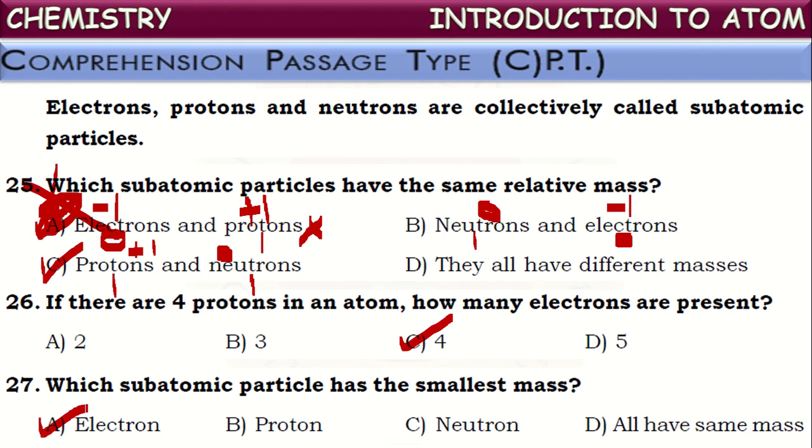But compared with the mass of a proton or a neutron, it is almost 1837 times smaller than the mass of protons and neutrons. That is why generally in calculations the mass of electron is neglected when compared to the mass of protons and neutrons. So here the subatomic particle with the smallest mass is the electron.